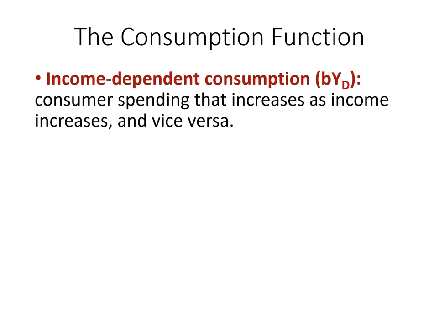YD is disposable income, and B is pretty interesting. It is the ratio we learned in the previous video, the marginal propensity to consume, MPC. So this is B times YD, income dependent consumption.